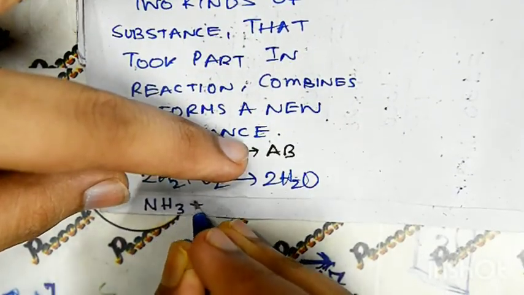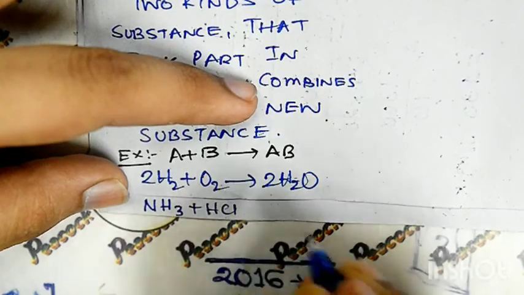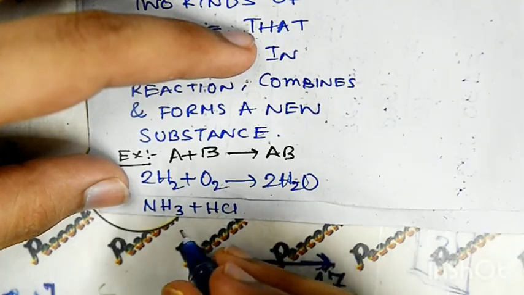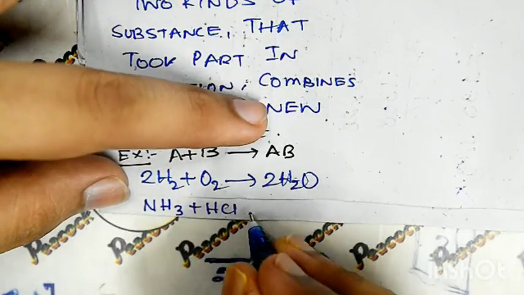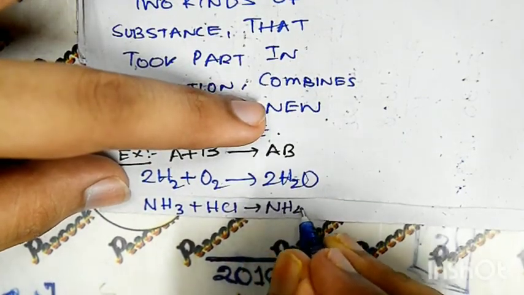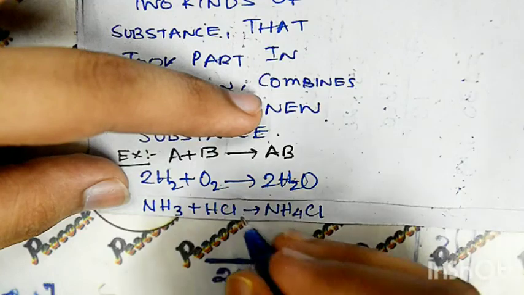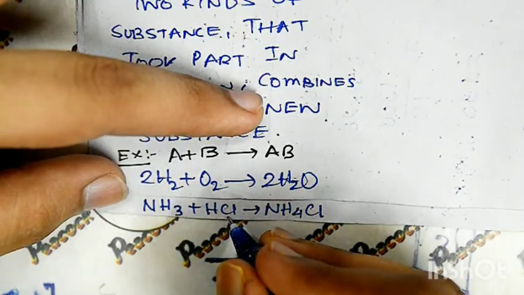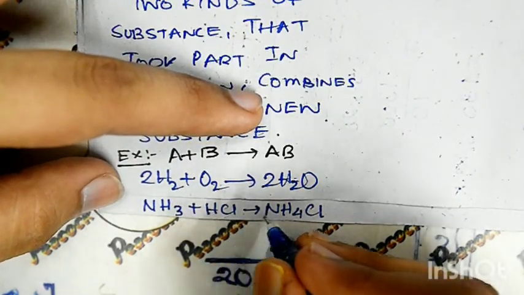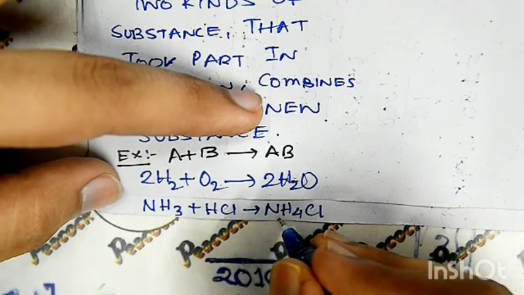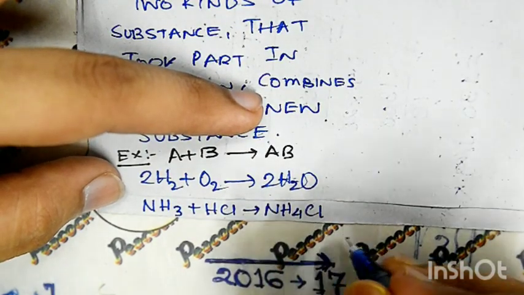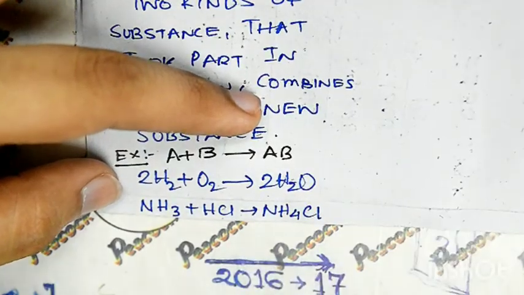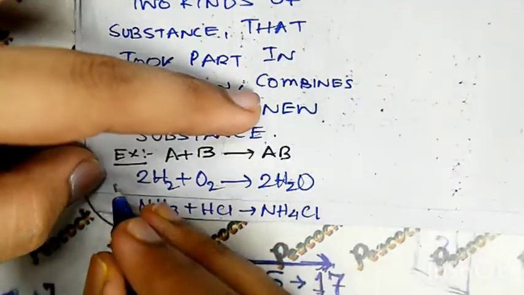NH3 plus HCl. You can see 1 N, 3 H plus 1 H, Cl. So they combine and make NH4Cl. This is called ammonia, this is called hydrogen chloride, and this is called ammonium chloride. Clear? So this is the one example.